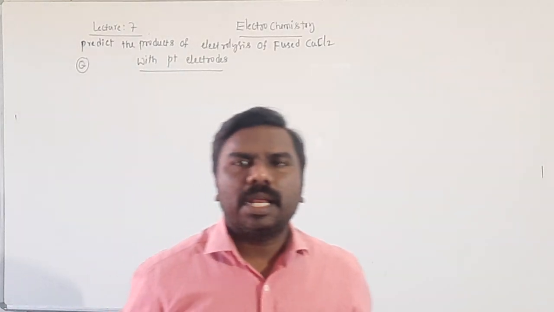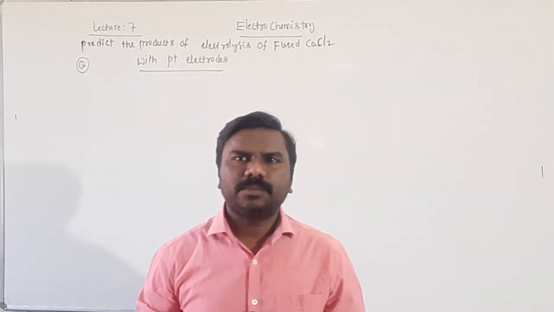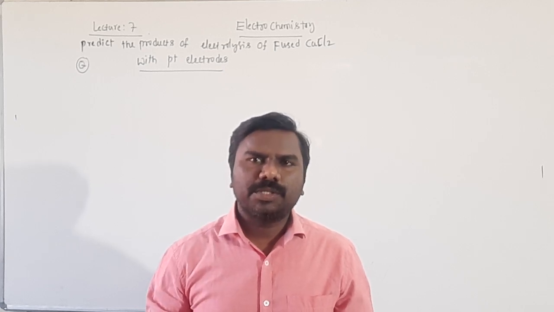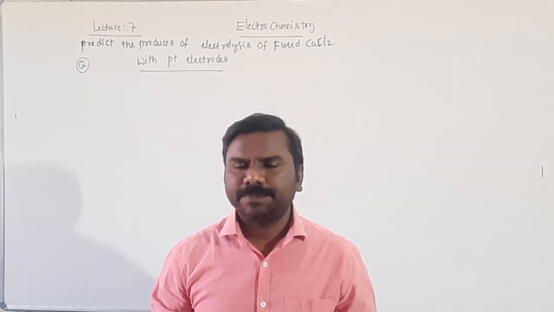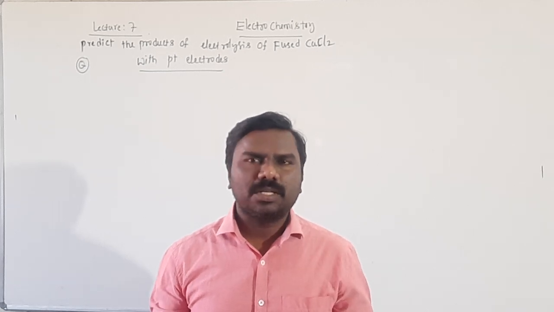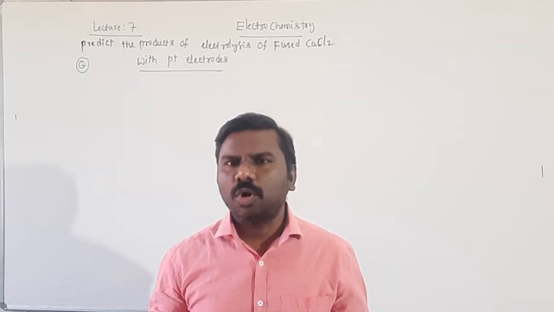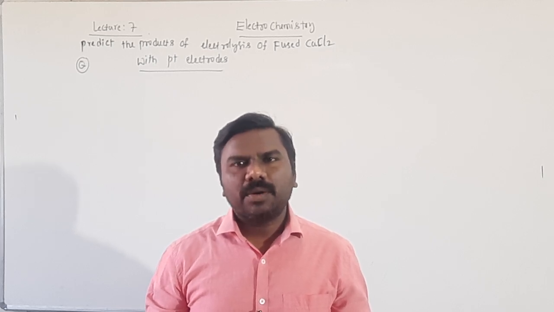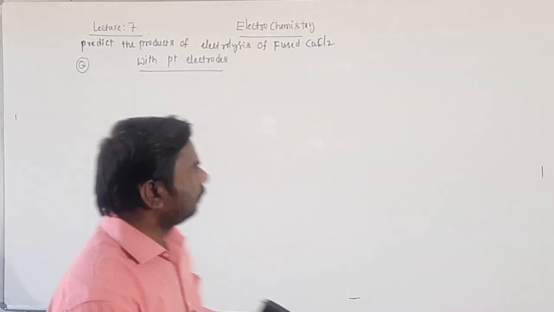Platinum electrodes are inert electrodes, and electrodes will never be involved in oxidation or reduction. It is a fused one, there is no water content. It means there is no competition between water and CuCl2, or electrodes and CuCl2.